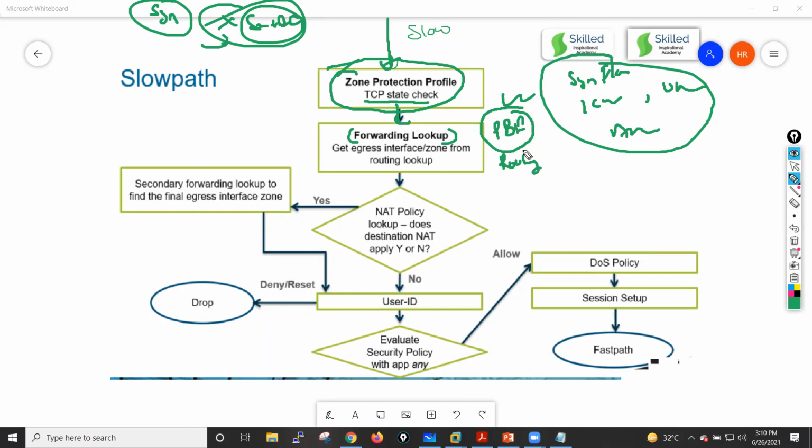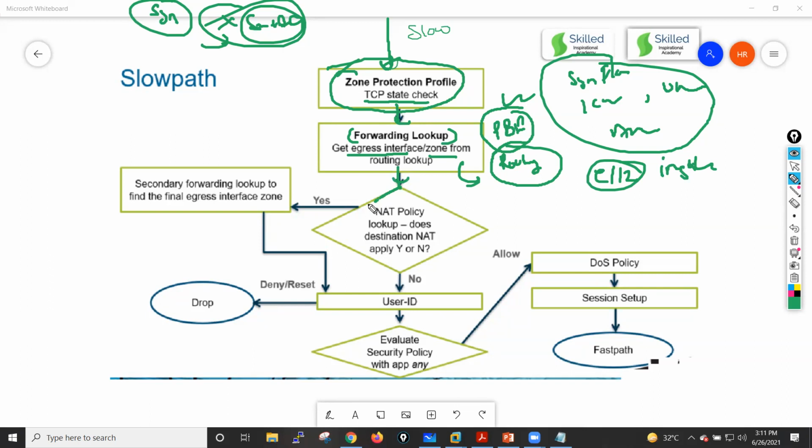If we don't have a PBF policy, then it will do the lookup on the routing table, and by doing that lookup it will identify the egress interface and zone. Means by looking into the routing table, it will know that for this destination I have to go from maybe Ethernet 1/2 interface, and this is the zone, maybe inside zone, if this traffic is coming from outside, right?